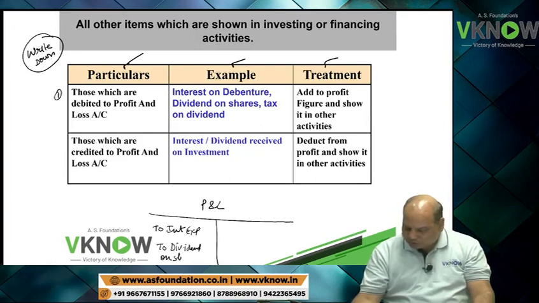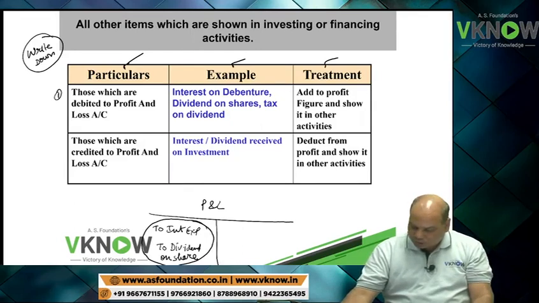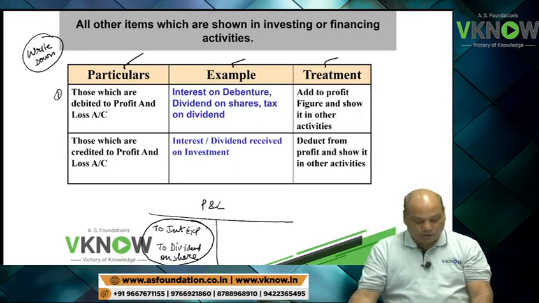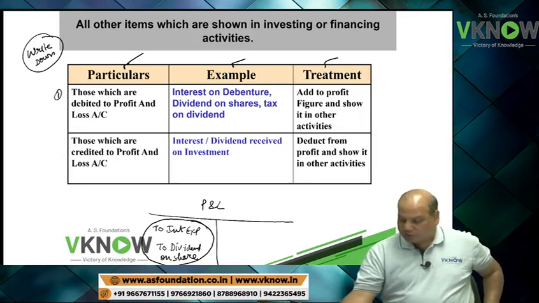Normally they should not give, but suppose they have given. These items are required to be removed from here and shown in financing activity.